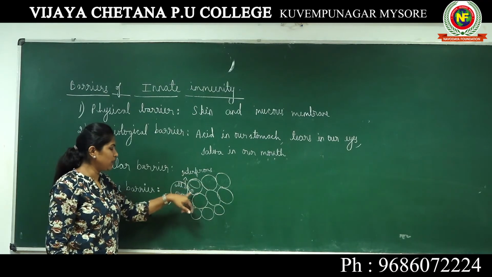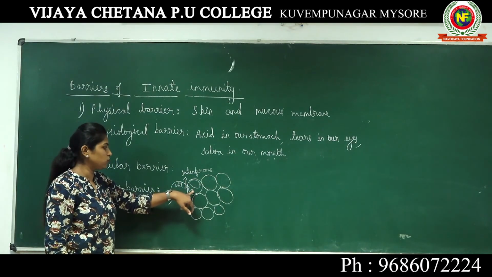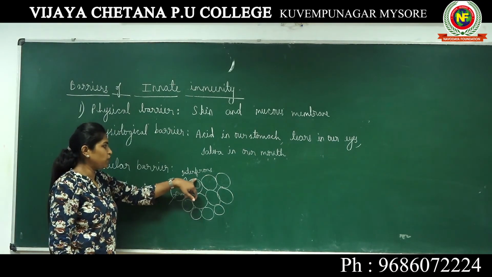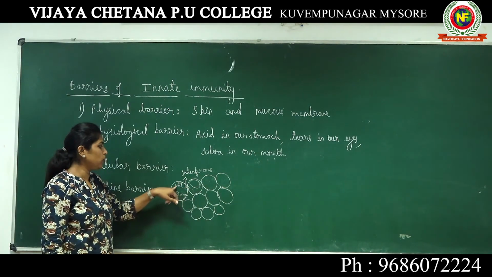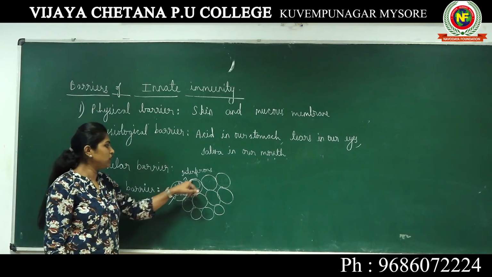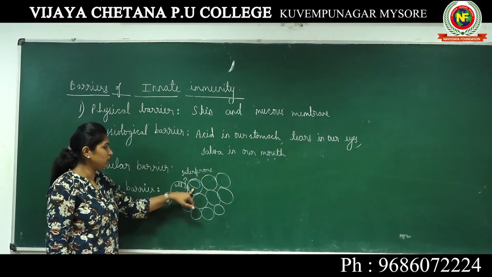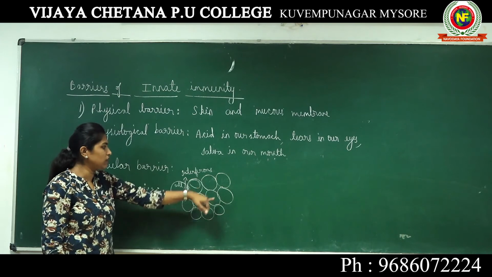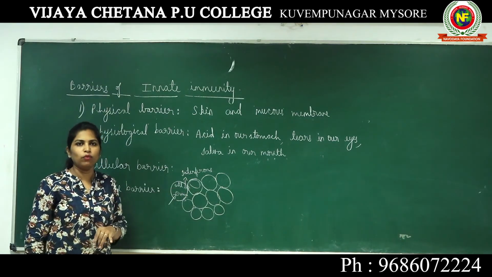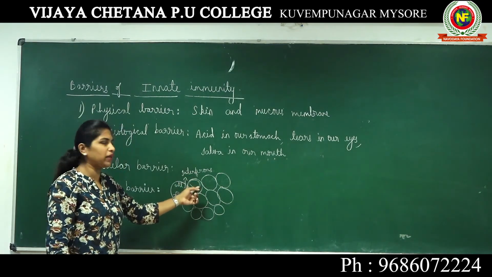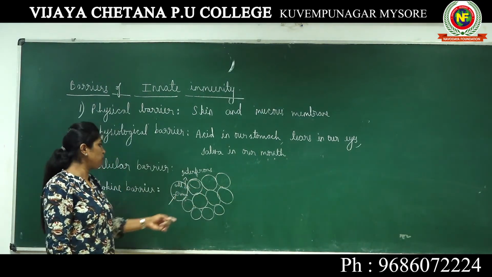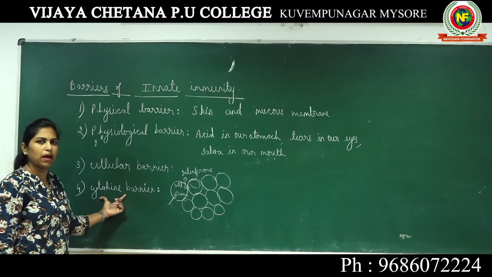By the time this virus enters the next cell, this cell is already ready with its immune system to attack it, so that the virus's effect on the neighboring cell is very less when compared to the initial cell. As soon as the virus enters those cells, they will kill it, because they were already ready with all their defense mechanisms. Such a type of barrier is known as the cytokine barrier.